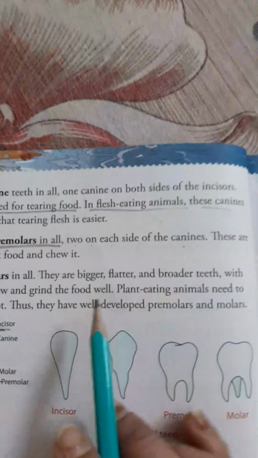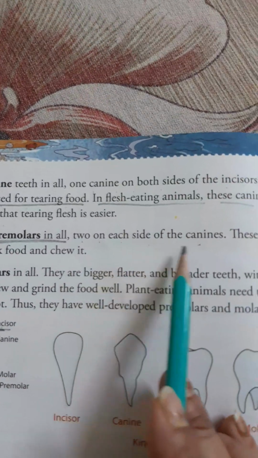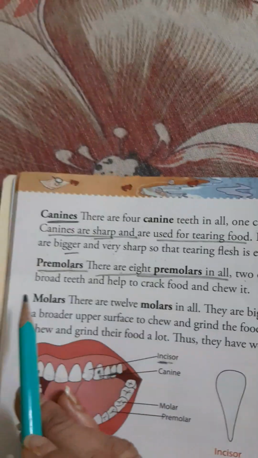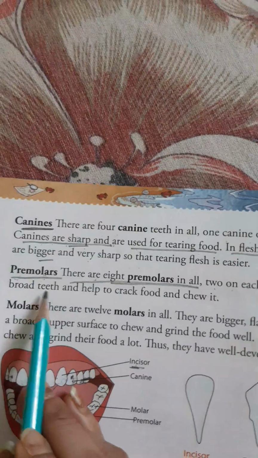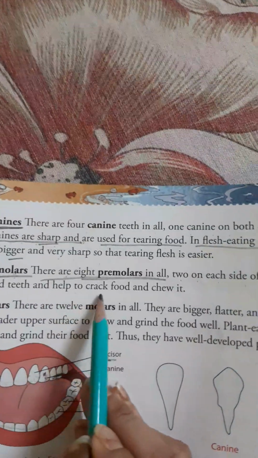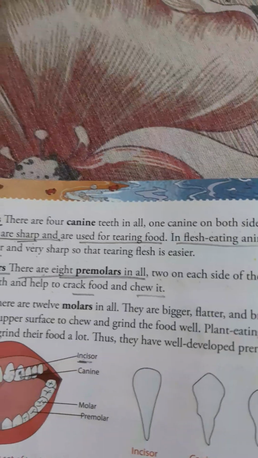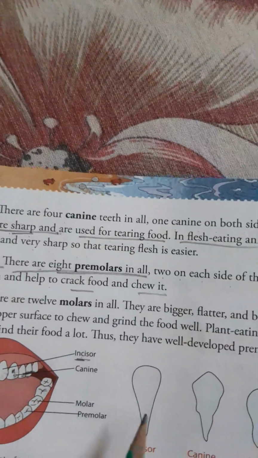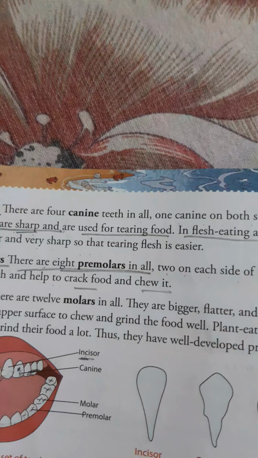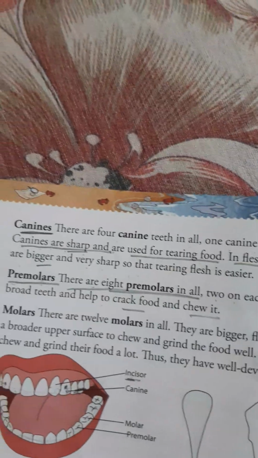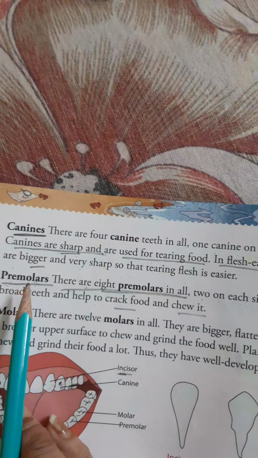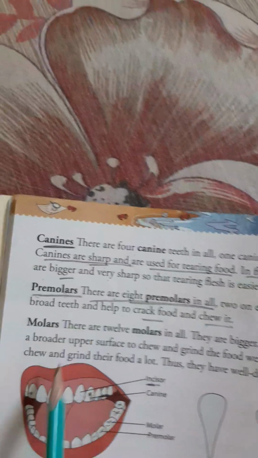Okay. 2 on each side of the canines. These are broad teeth and help to crack food and chew it. When we eat some hard type of food, then we need to crack it first. At that time our premolars help us to crack the food.